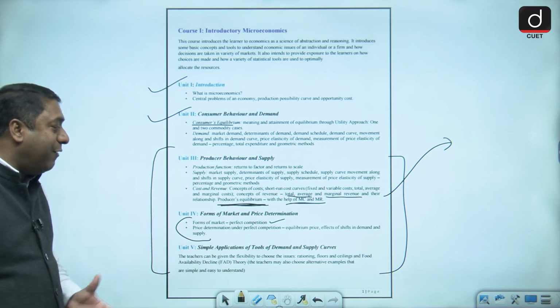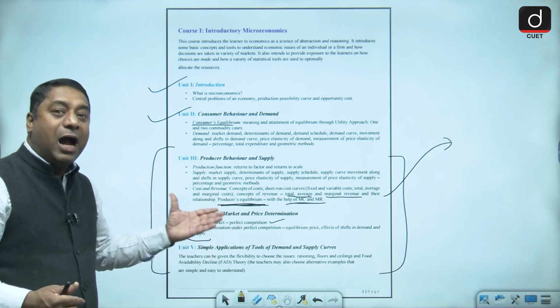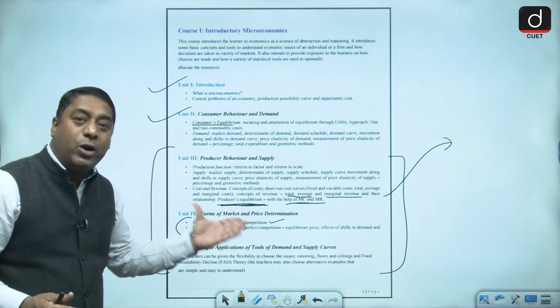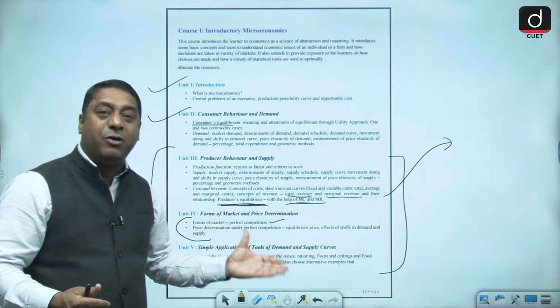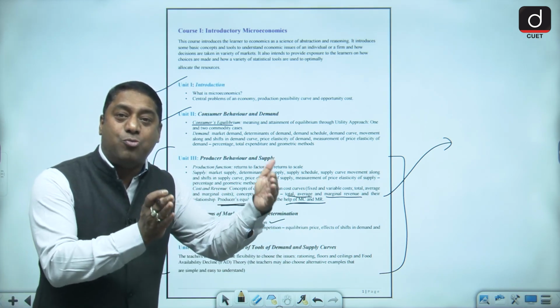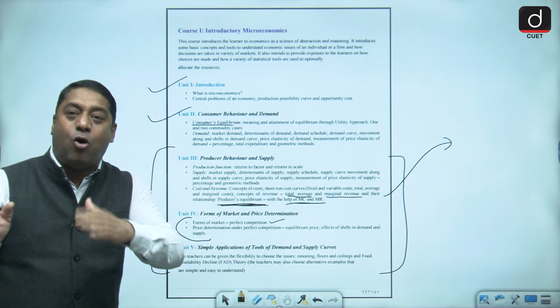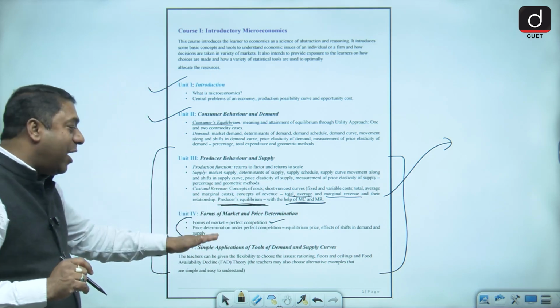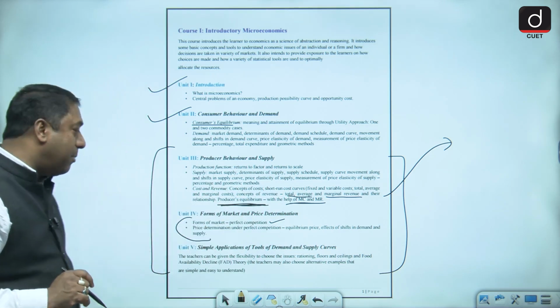Then comes unit 5, which has the form of market. I've already said you that you have to only discuss the perfect competitive market. So no need to go into the details with regard to monopoly, monopolistic, and oligopoly. Only confine yourself with perfect competitive market.